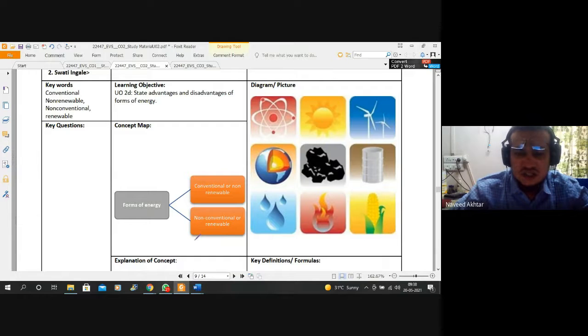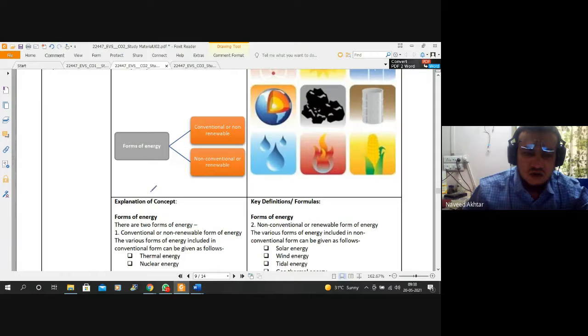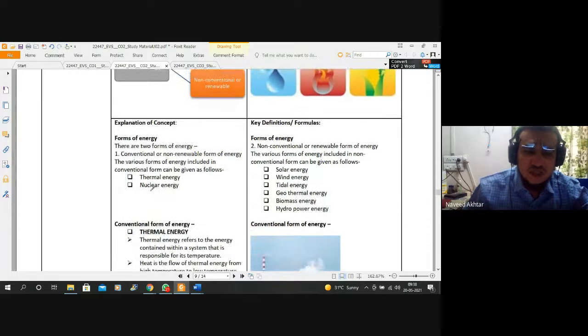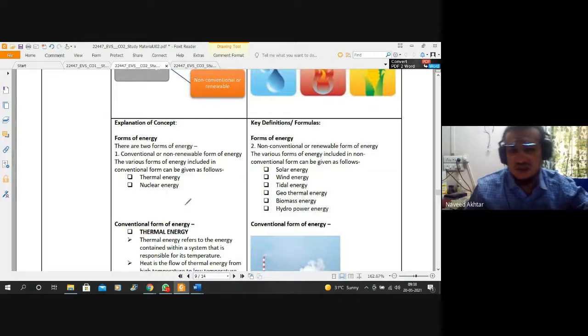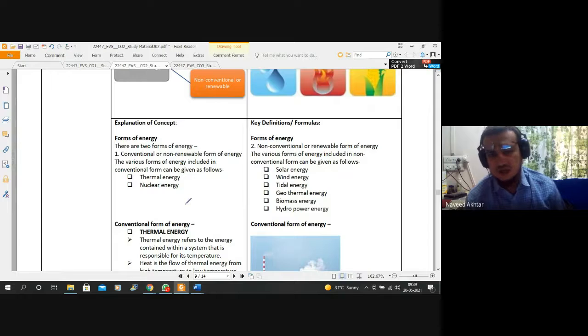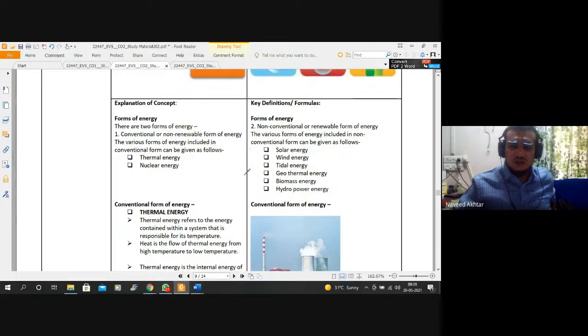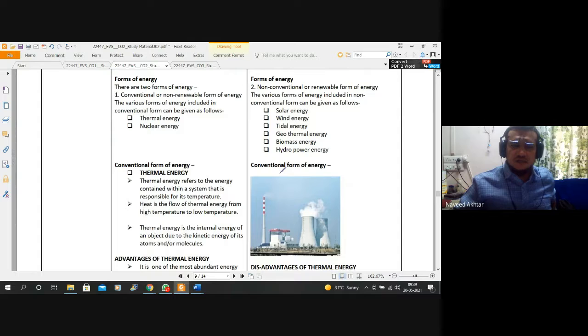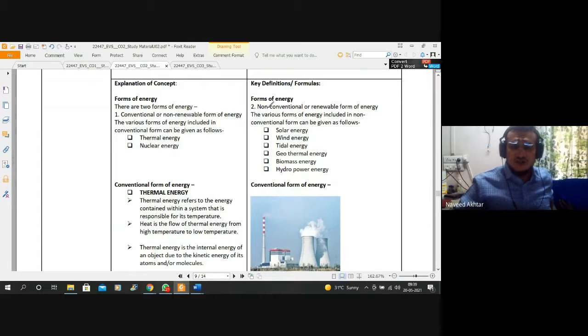And non-conventional energy resources are renewable energy resources such as water, solar, etc. Thermal energy and nuclear energy are non-renewable, that is conventional, whereas the non-conventional or renewable ones are solar, water, wind, tidal, geothermal, biogas, hydropower energy, etc.